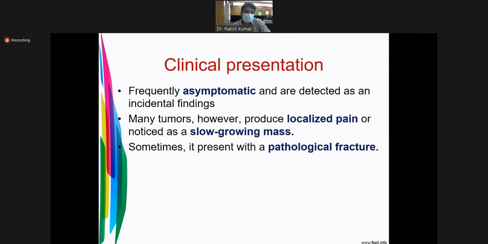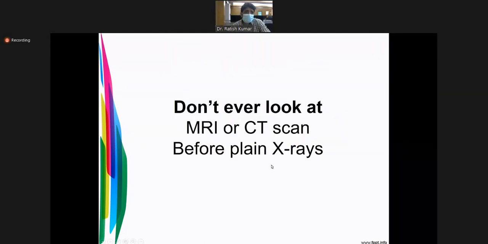Clinical presentation. Mostly tumors are usually asymptomatic and detected as an incidental finding. Many tumors, however, produce localized pain or are noticed as a slow growing mass. Sometimes it presents with a pathological fracture. Really, you will find a fracture and diagnose a tumor. Don't ever look at the MRI or CT scan before the plain X-ray.